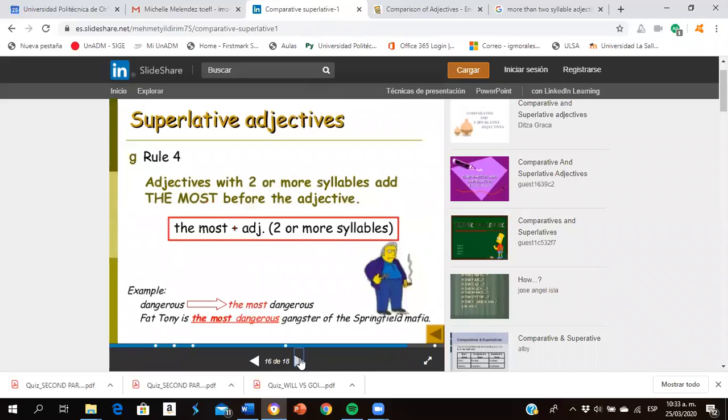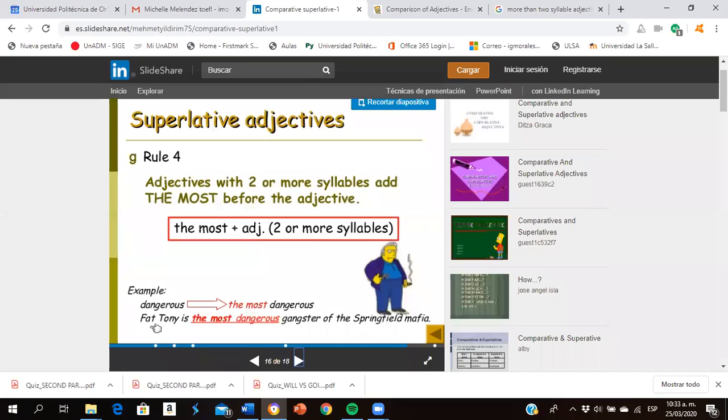The next one, more than 2 syllables. For more than 2 syllables, we're going to use the plus most. Remember that in comparatives, we used more, but now we're going to use most. For example, dangerous has 3 syllables, so we're going to use the most dangerous.